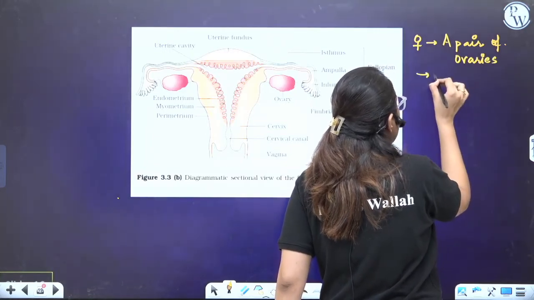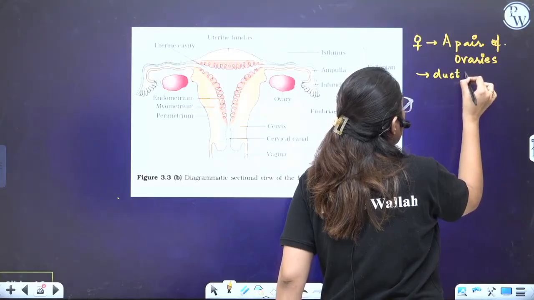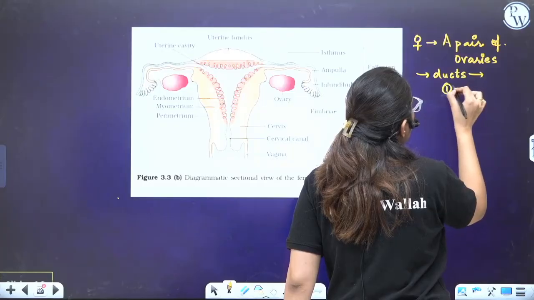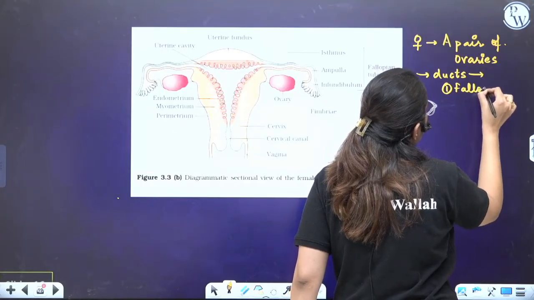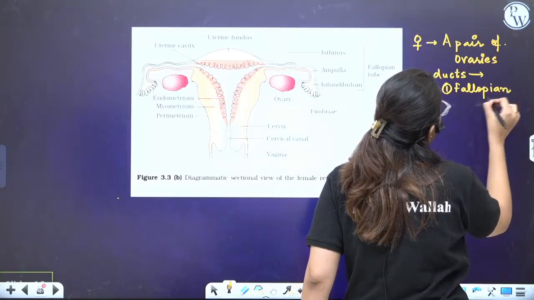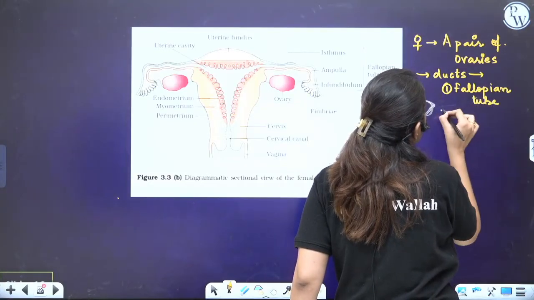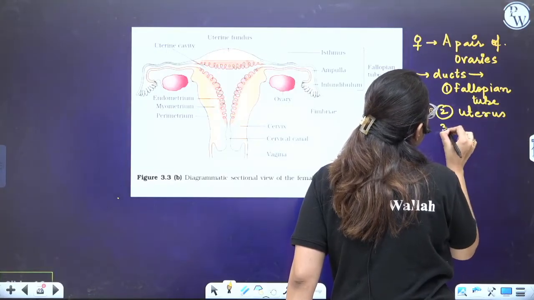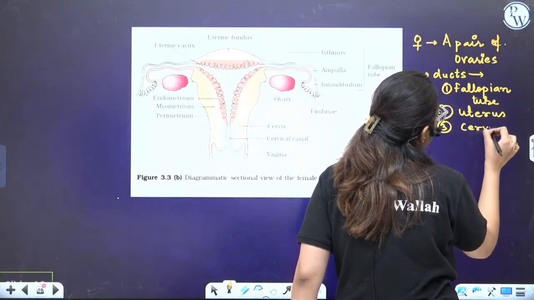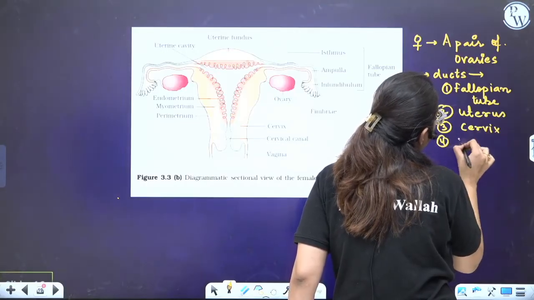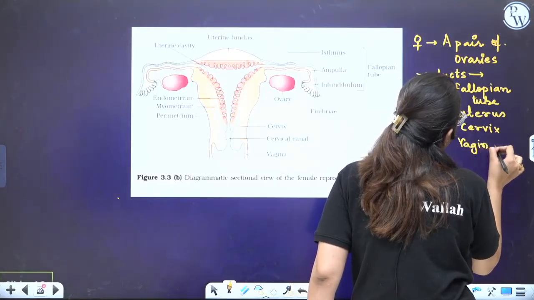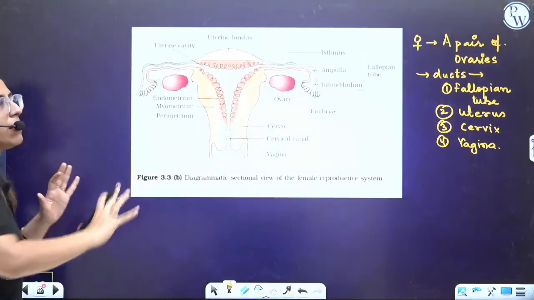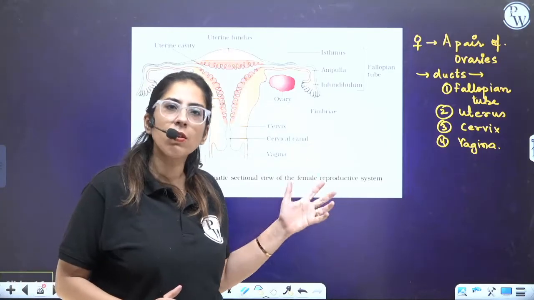Here also, buddy, some ducts are present. The name of these ducts, number 1, fallopian tube. The next one, the uterus will also be present. The third is the cervix. Ultimately, the vagina is present. So this is the internal structure. A female reproductive structure is like this.